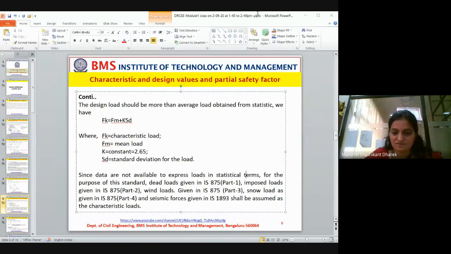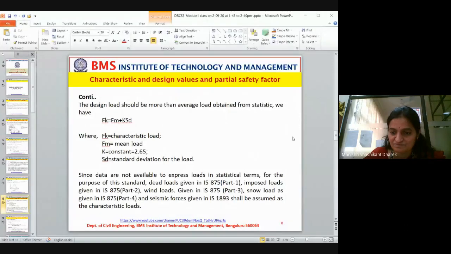Frequently, we will use IS 875 part 2 for live load or imposed load. For part 1, I will teach you how to calculate the dead loads, because that calculation will carry marks in your numerical.